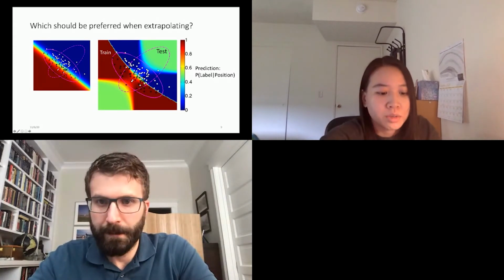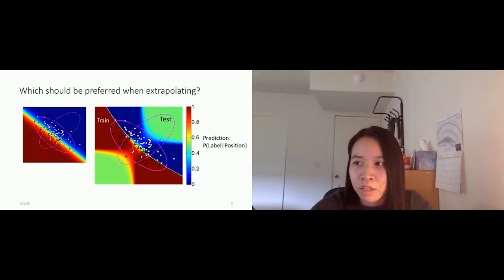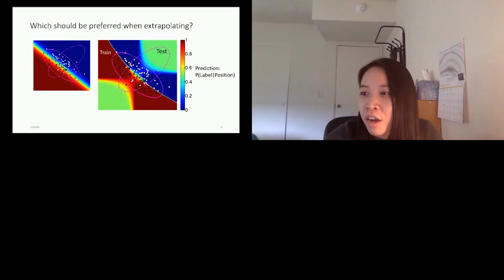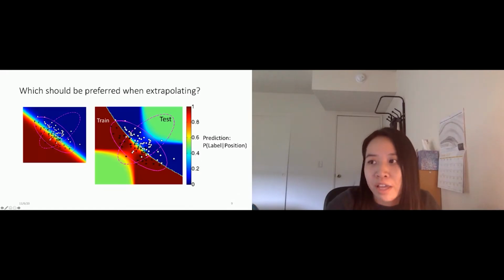So, okay, I moved it closer, and then let's see what it is. So in this left-hand corner and the right-hand corner, when there's no training data, this model is extrapolating very optimistically. That's saying the red and blue means you're very confident.